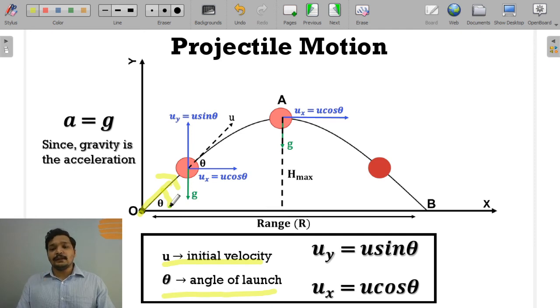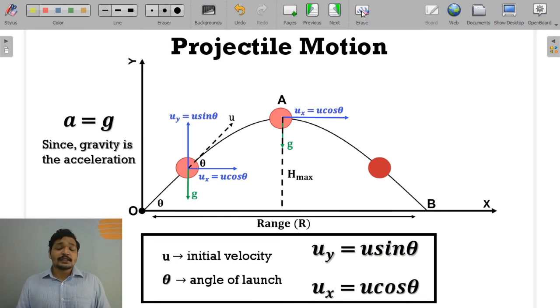So what we'll be doing now is just like what we spoke before. We are going to divide it into two vectorial components along the x and y axis. One is going to be uy, u sine theta, and the other one is going to be ux, u cos theta. You can basically take these vectorial components to understand which one is u cos theta and which is u sine theta, which is simple trigonometry.